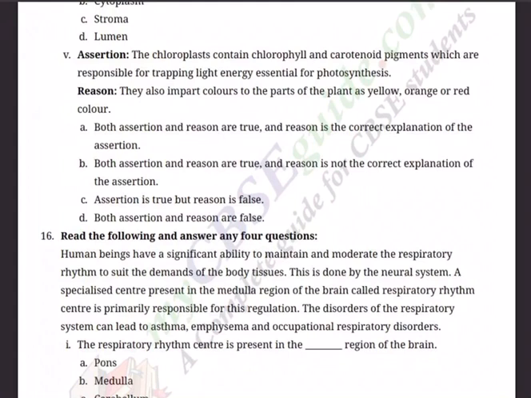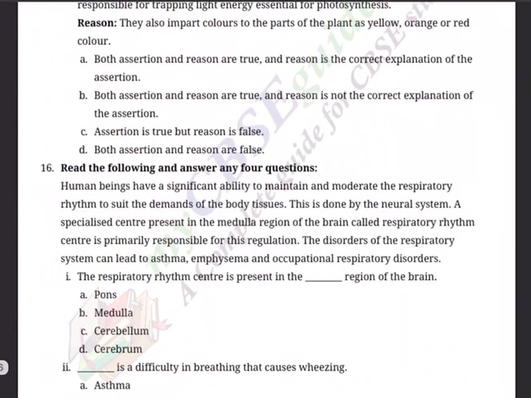A. Both assertion and reason are true, and reason is the correct explanation of assertion. B. Both assertion and reason are true and reason is not the correct explanation of assertion. C. A is true but R is false. D. Both A and reason are false. Last question in this section. Question 16, case study question.